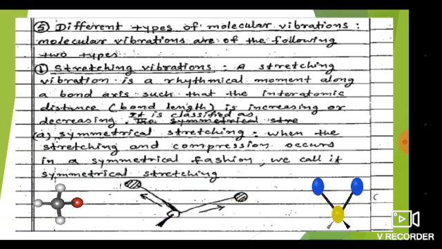The symmetrical vibration shows the change in bond length. It is either decreasing or increasing. The interatomic distance gets changed due to the stretching vibrations. So there are two types of stretching vibrations. The symmetrical stretching: when the stretching and compression occur in a symmetrical fashion, we call it symmetrical stretching. It means each bond gets compressed as well as stretched symmetrically.